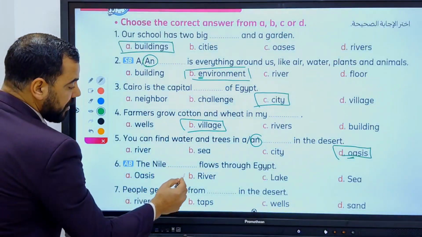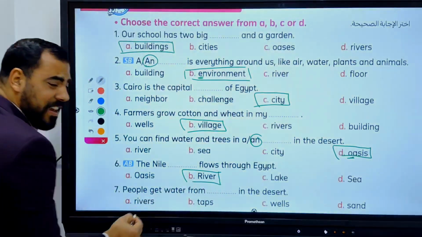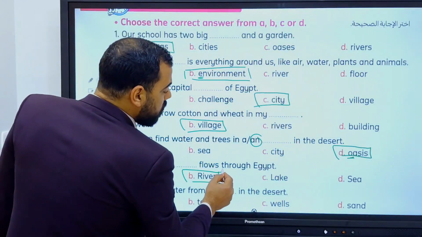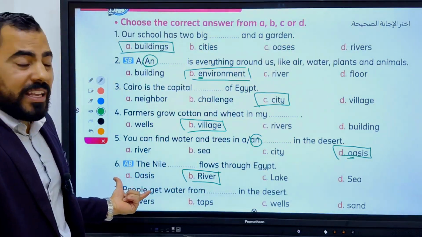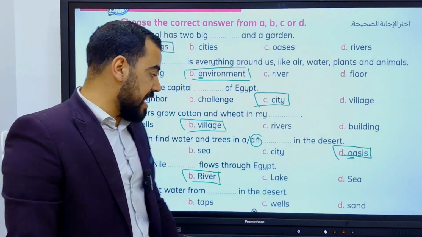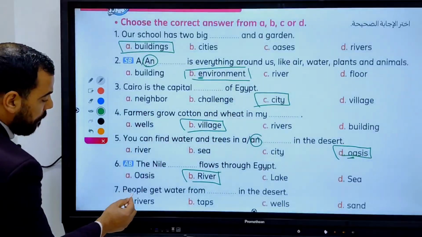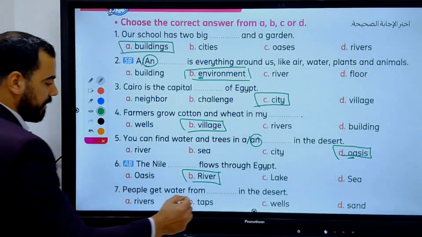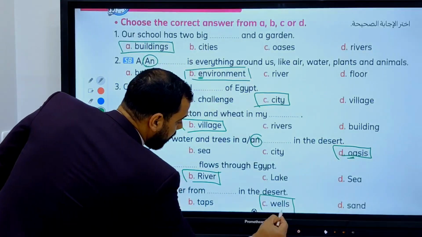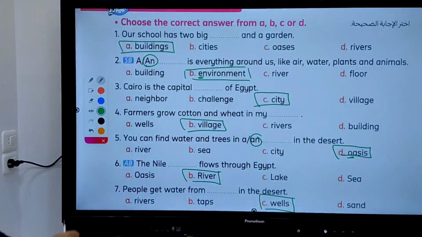The Nile is, of course, the Nile River, thank you. The Nile River flows through Egypt. Because the Nile is a river. It isn't an oasis, it isn't a lake, it isn't a sea. Let's go down. People get water through wells in the desert. Well done.